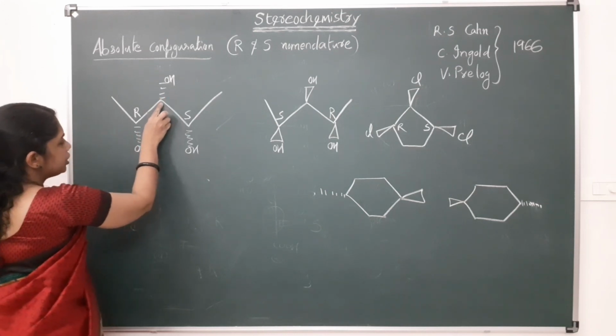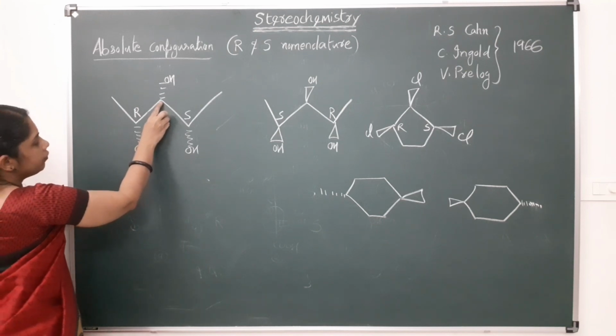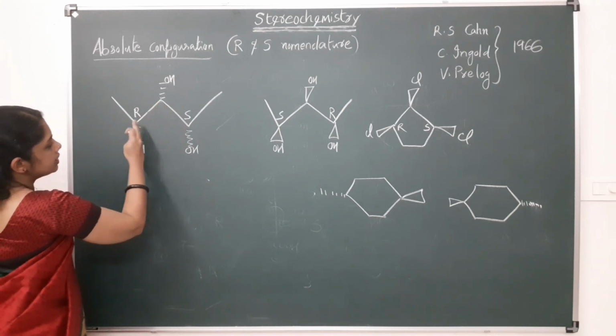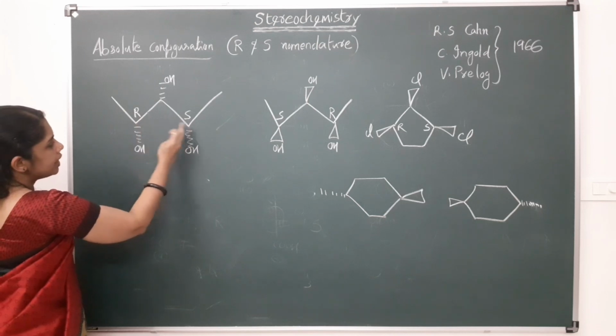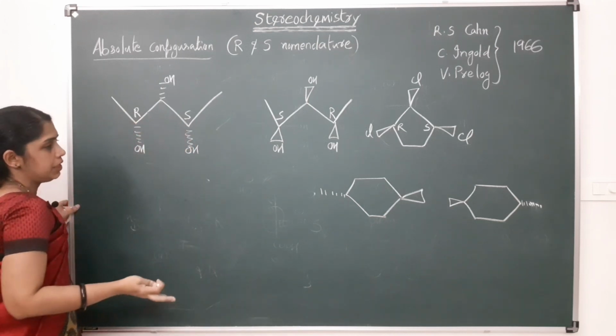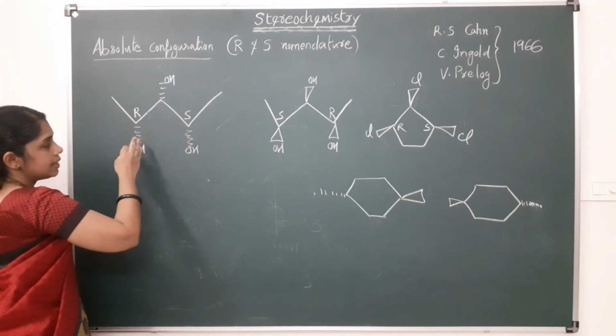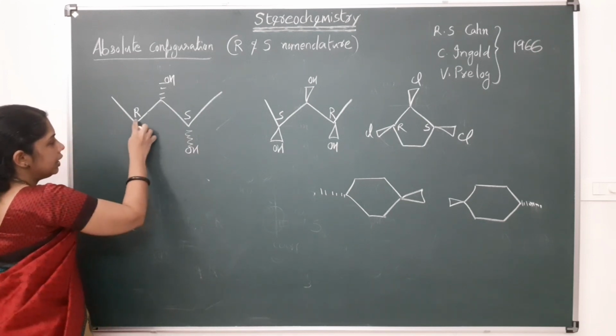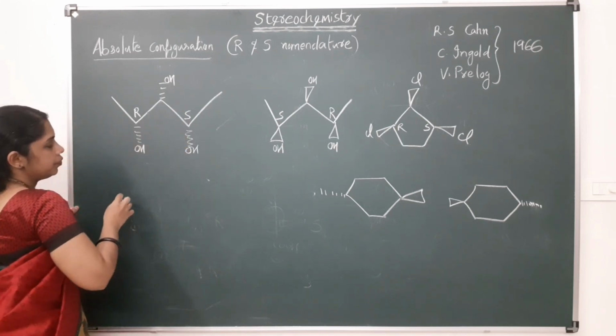What about the configuration of this chiral carbon? For this chiral carbon, both these sides are similar except in configuration. Here it is R, here it is S.